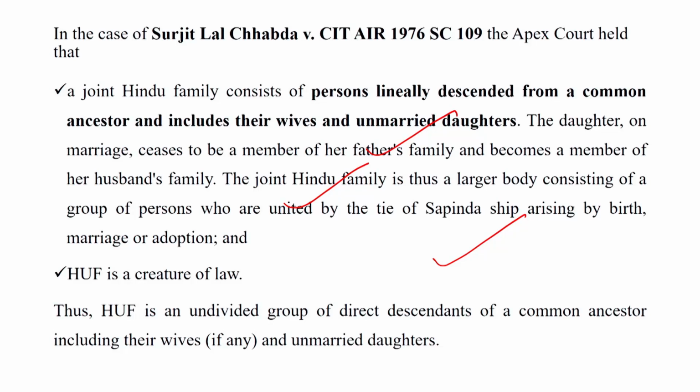Dear students, on the basis of this discussion, we can say a Hindu undivided family is an undivided group of direct descendants of a common ancestor, including their wives and unmarried daughters. In the case of a Hindu undivided family, it is a sum of members of all types, including their wives and unmarried daughters.